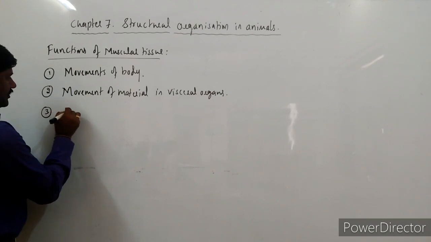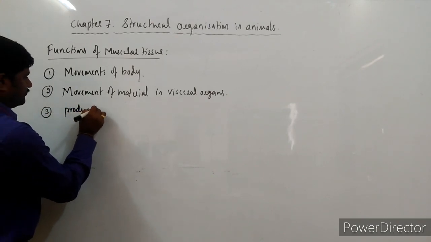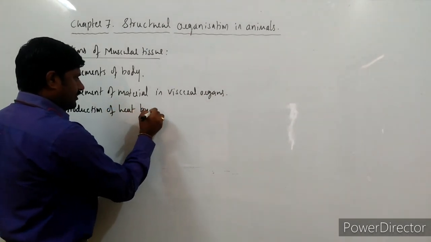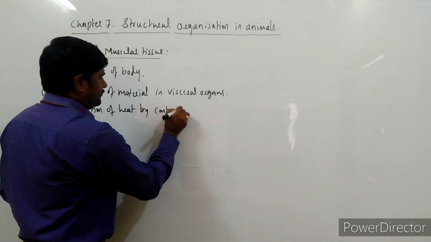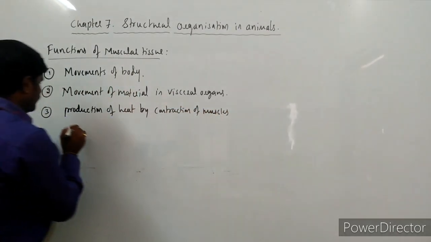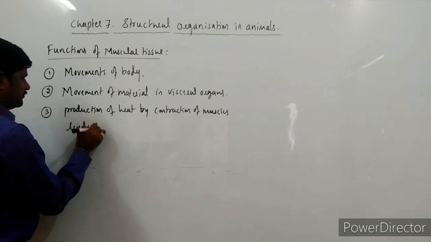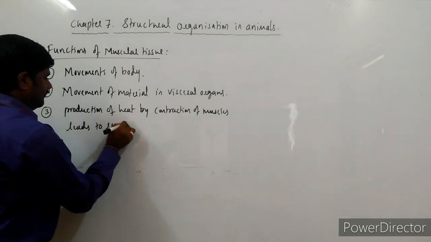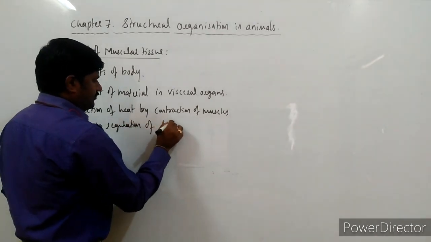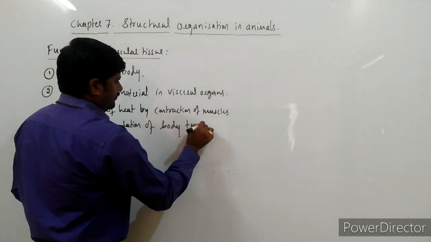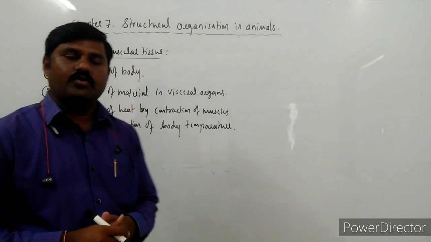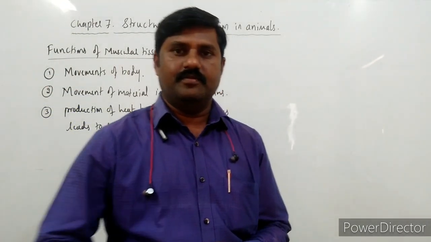So production of heat by contraction of muscles leads to regulation of body temperature, which is also one more function of these muscles.